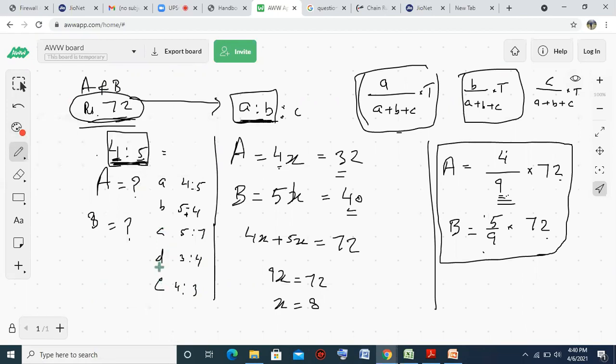Yes, sir. D and E. Both are the answers. Why? Sir, because it is not divisible by 7. Yes. Whenever we divide any value in the respective ratio, ABC or AB, the value must be divisible by the sum of the ratio. 4 plus 5 gives you 9.